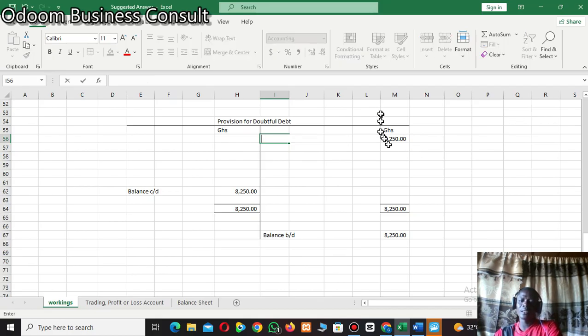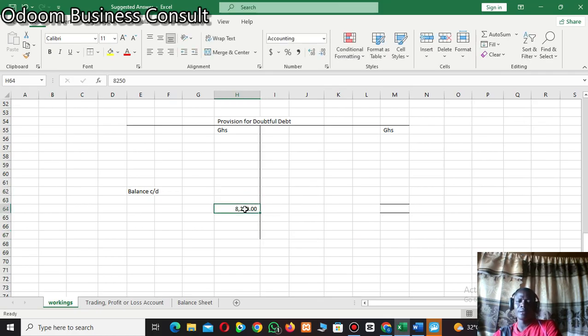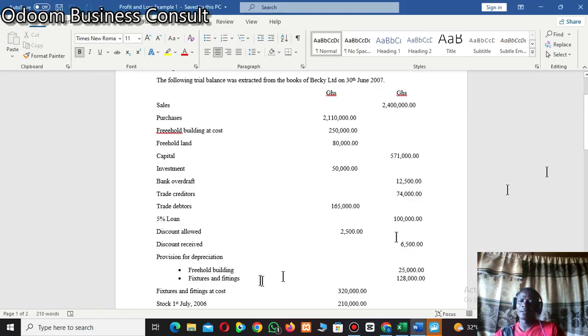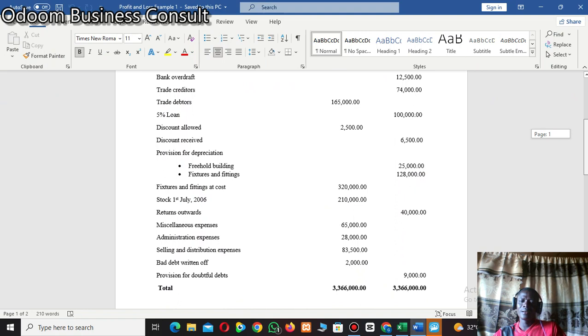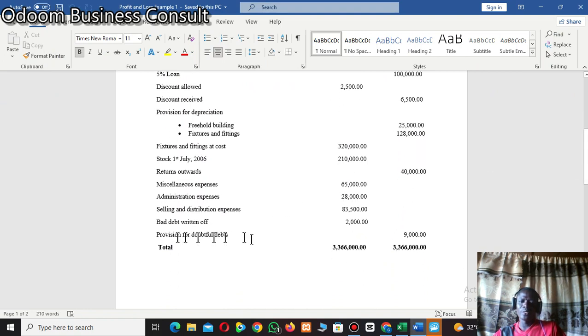So let's erase everything here. Now, assuming in the question, like what you see over here, there is an amount relating to provision for doubtful debt.